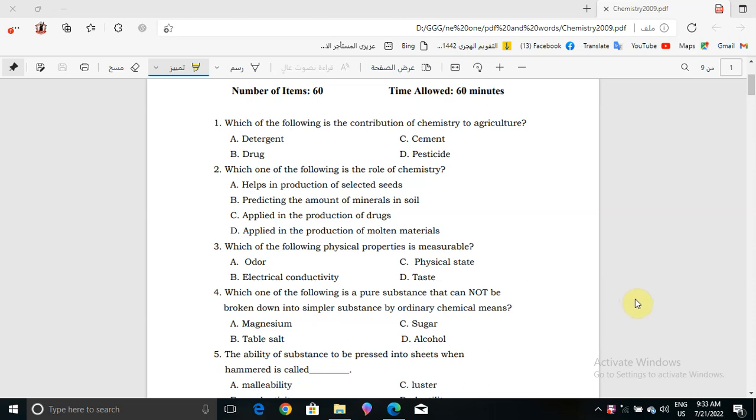I'm Jan Ahmed Abdul Sadiq and today's model is chemistry, June 2017. Now, let's start with the first question in this model. Which of the following is the contribution of chemistry to agriculture? Detergent, drug, cement, or pesticide? The correct answer for the contribution of chemistry to agriculture is pesticide.